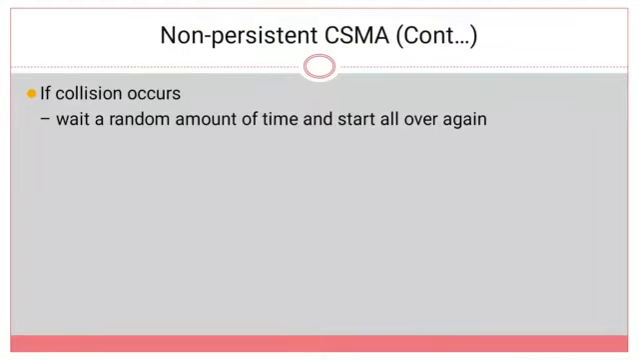In some cases, if a collision occurs, what will the transmitting station do? If a collision occurs, then also the transmitting station will wait for a random amount of time and the same process is repeated again. So even though the acknowledgement is not received or a collision occurs, in any case the transmitting station will wait for a random amount of time and later it will transmit the data again.